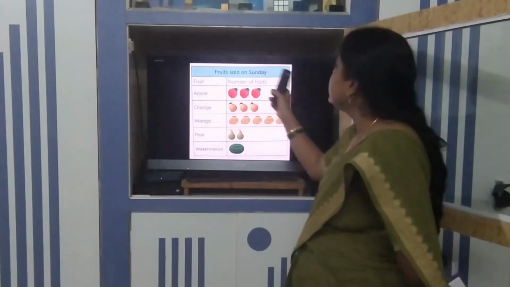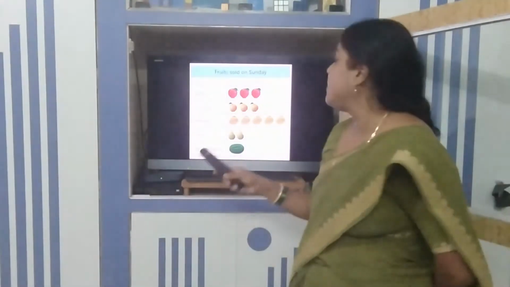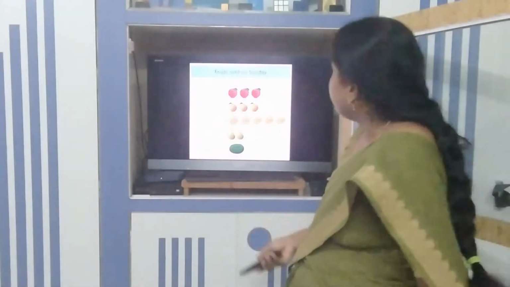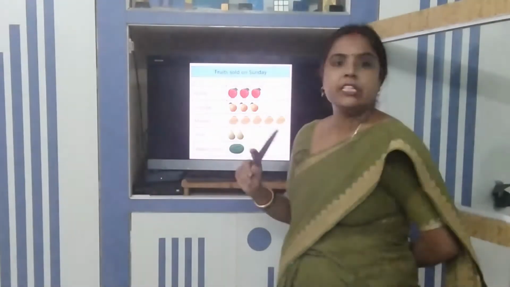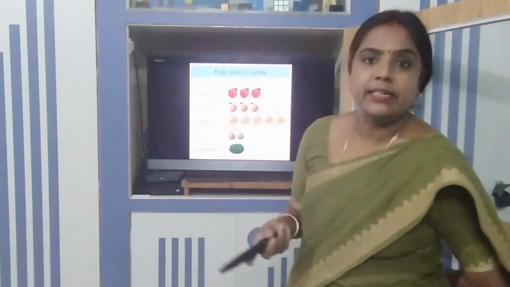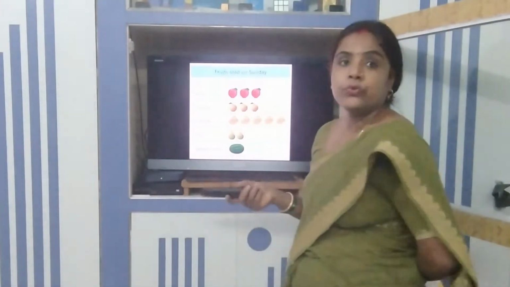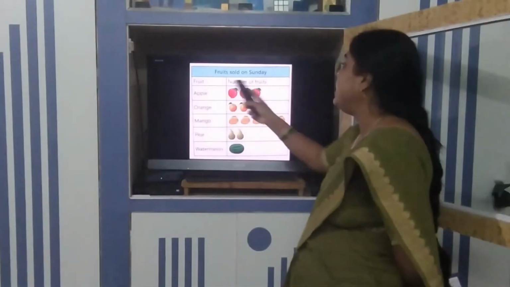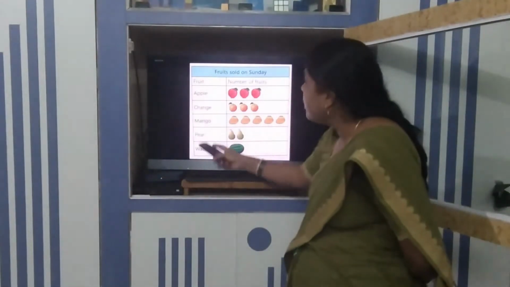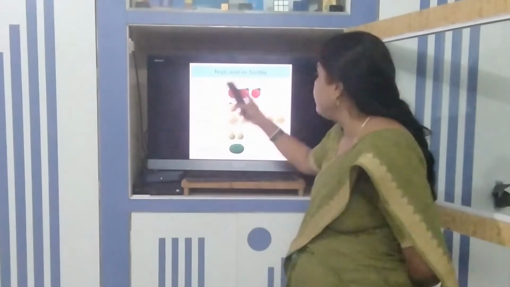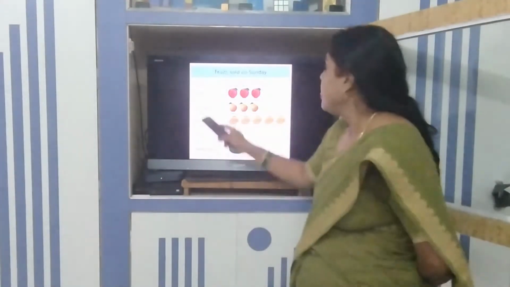If you see this picture, what will you interpret? You will see that fruits were sold on Sunday. A vendor is there. You have seen so many vendors on the road selling fruits. So one vendor's fruits sold on Sunday. One block we will write the name of the fruits and on one side we are going to draw.